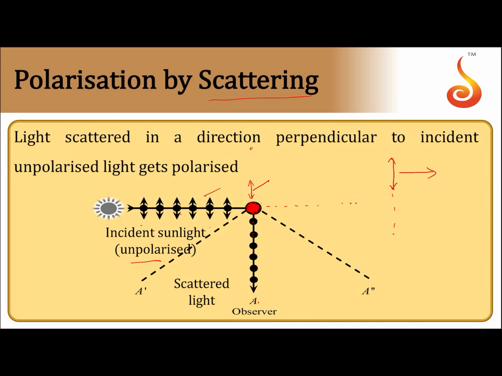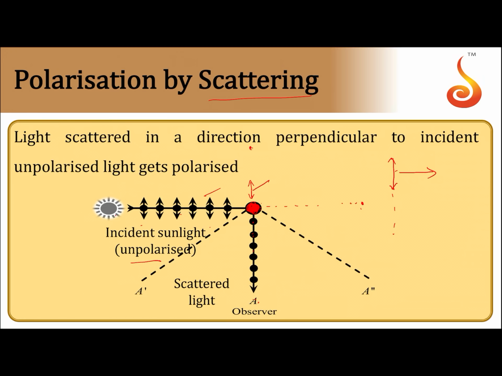Suppose you are observing from the direction perpendicular to the plane of the board, then you will see only arrow vibrations but not dot vibrations, because any oscillating molecule will emit electromagnetic rays in the direction perpendicular to the direction of vibration. So if you observe from here, you will see unpolarized light.